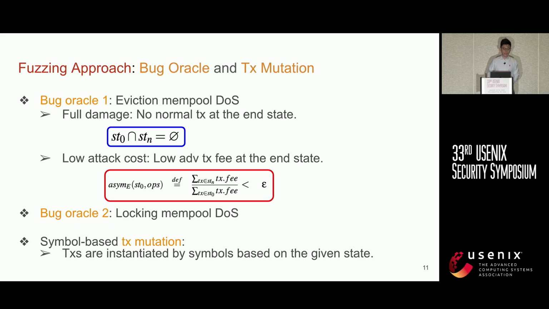First, the attack damage is full, which means after the attack, there is no normal transaction left in the memory pool. Second, the attack cost is low, which means the adversary transaction fee in the end state is lower than the victim transaction fee in the initial state multiplied by a small factor. In transaction mutation, transactions are instantiated by symbols based on the given states.